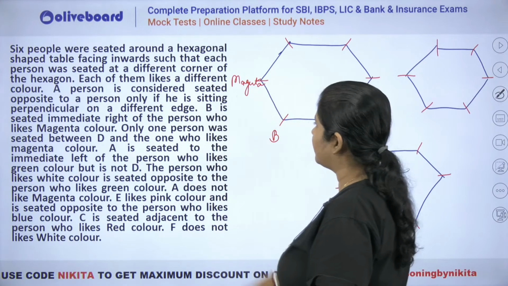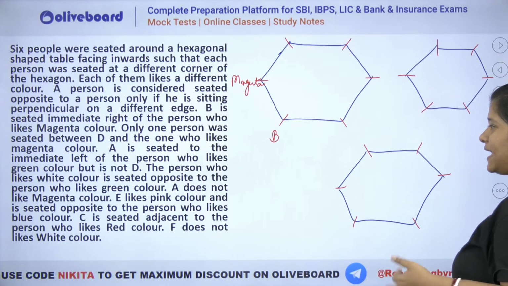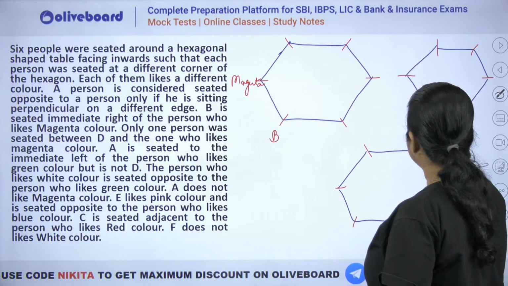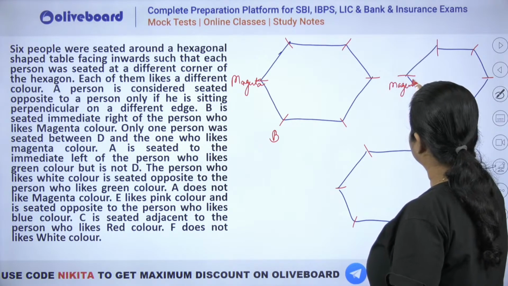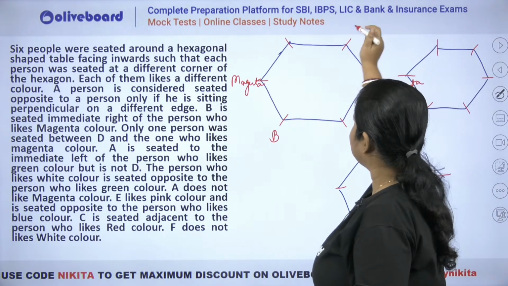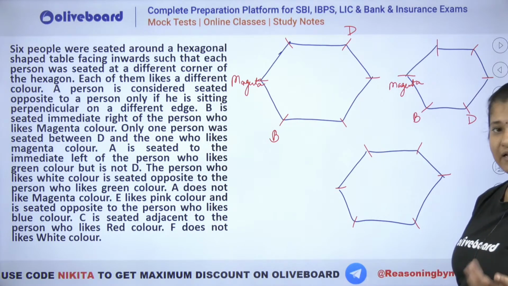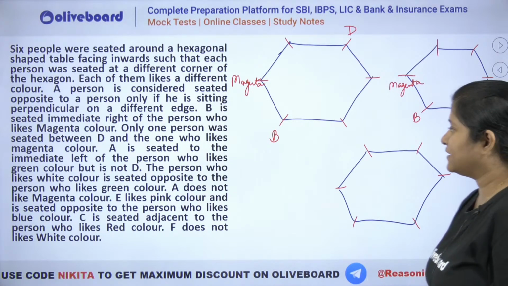Okay, this is magenta. Then what is given? Only one person is seated between D and the one who likes magenta. So you can see there are two possibilities. Let's draw the two. Okay, this is magenta. So you can see D can be this person or D can be this person. Either of the two cases. Okay, one of these two cases will hold. Now what is given after that?